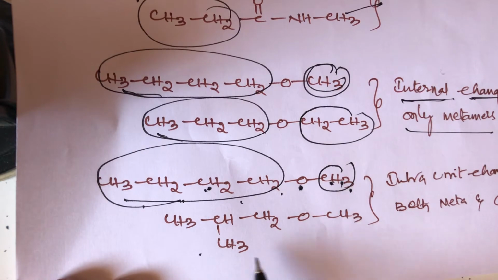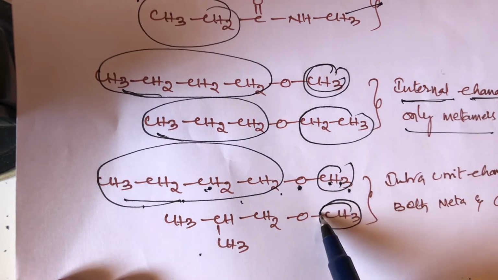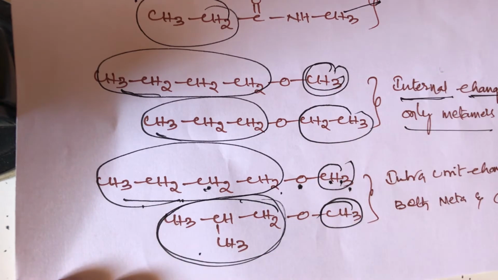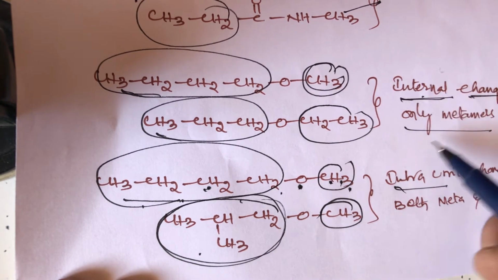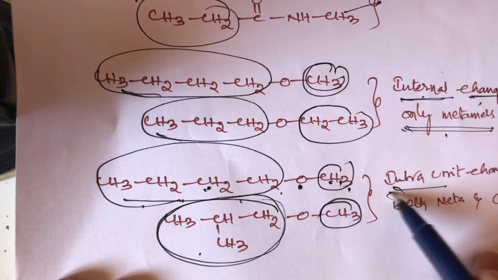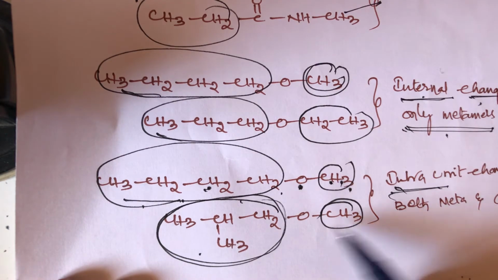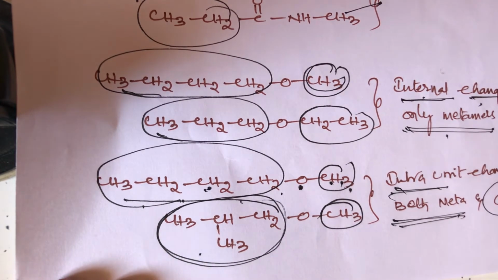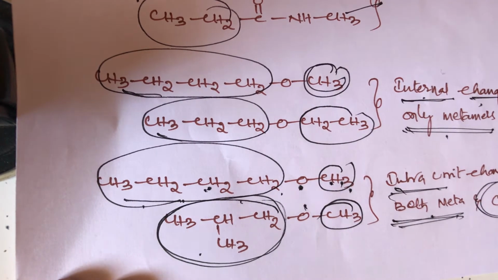In the second structure, the right side is a methyl group and the left side is an isobutyl group. The first is internal change only metamers, and the second is intra unit change, which exhibits both metamers and chain isomers.